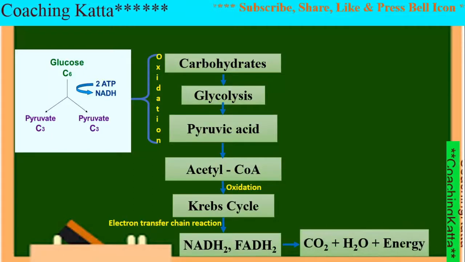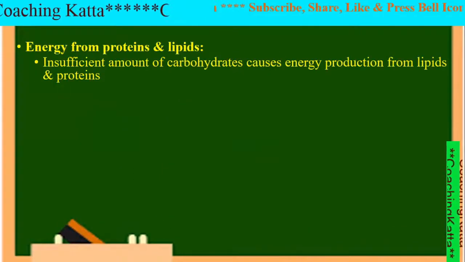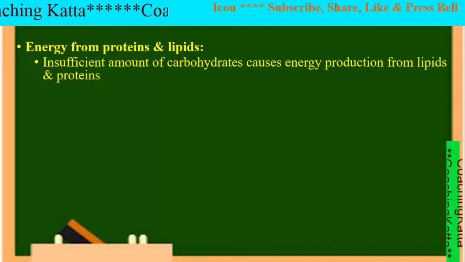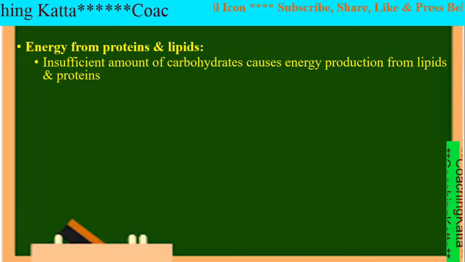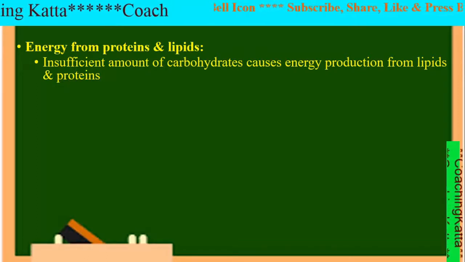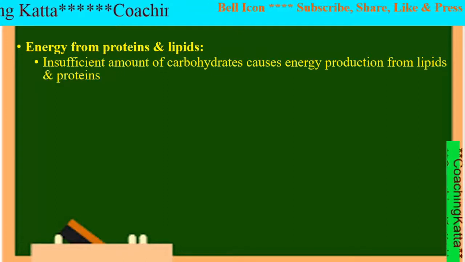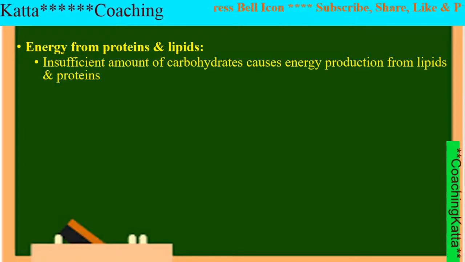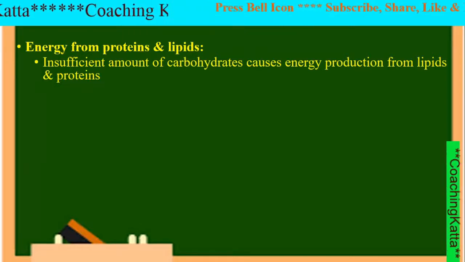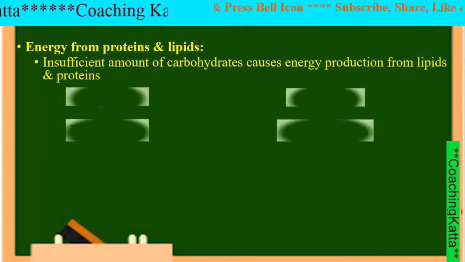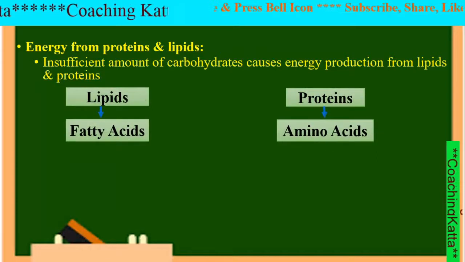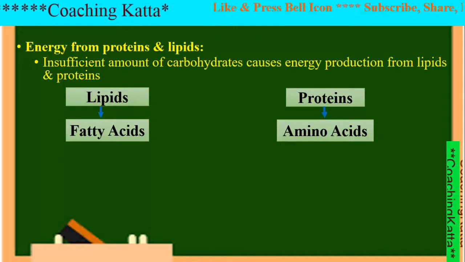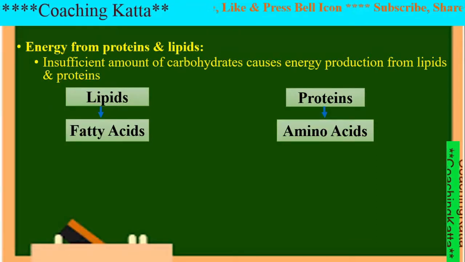Now, if there is an insufficient amount of carbohydrates in the body, due to exceptional conditions like fasting or hunger, then lipids and proteins are used for energy production. In such a case, lipids are converted into fatty acids, whereas proteins are converted into amino acids.